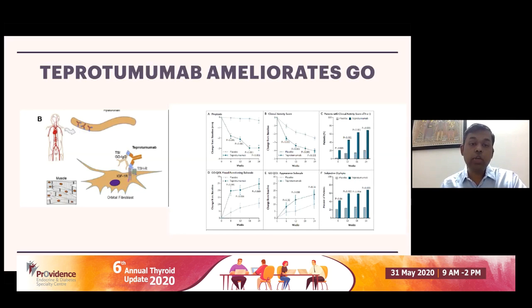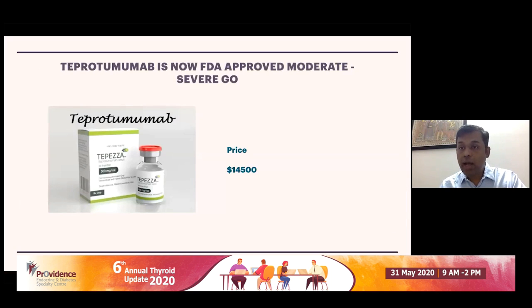The left panel shows teprotumumab blocking the IGF-1 receptor and preventing orbital inflammation from occurring. So we do have this particular therapeutic agent. It is licensed for use. The starting dose is 10 milligram per kilogram body weight, and then you give the same infusion every 3 weeks for 7 times. At the end of 24 weeks, you get dramatic improvement in not only inflammation, redness and swelling, but proptosis also reduces.